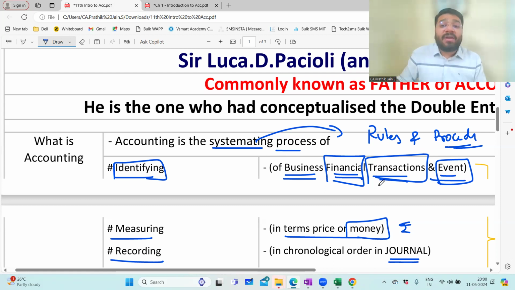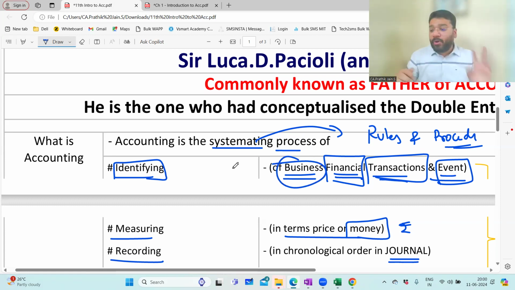Second, these financial transactions and events should happen in the course of business. Let's suppose I'm going for a movie. So I buy a ticket from the theater. Is this a transaction? It's a 100% transaction between me and the theater owner. And we are exchanging a ticket, which is a service. Transaction? Yes. Does this transaction have a financial value attached? Yes. The movie ticket value is 300 rupees. So financial. Can I record this in business? This is my personal life. I should not record my personal expenditure in business.